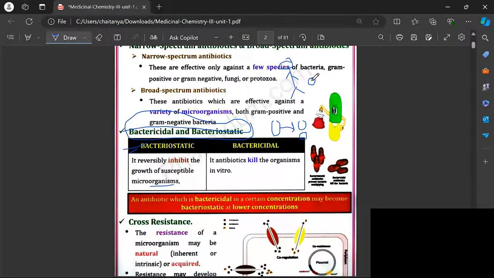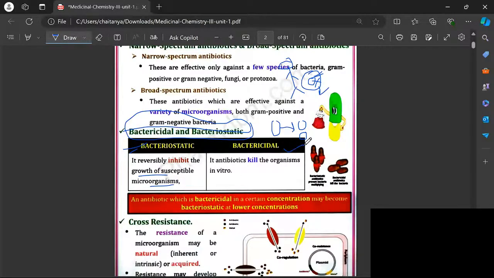After taking the drug, this bacteria has lost the capacity to grow, which means the bacteria is not undergoing cell division, so its multiplication is not shown there. So this is called bacteriostatic, which means inhibiting the growth of microorganisms.